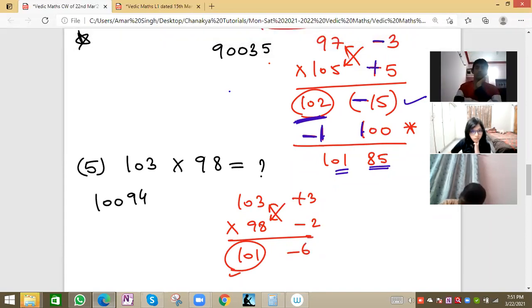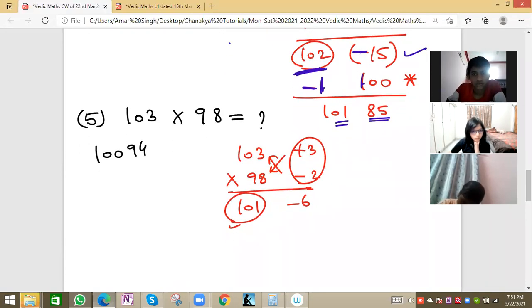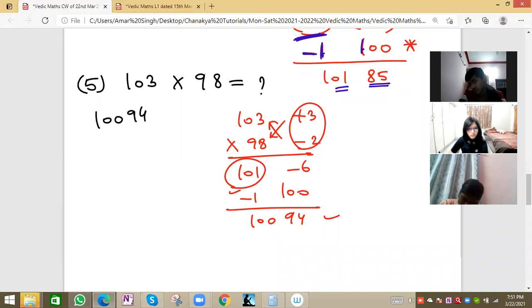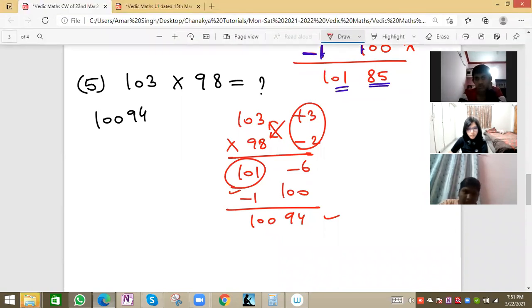3 times minus 2 is minus 6, plus times minus gives minus. Minus 6 we are getting. So we can add 100 here and then minus 1. So this will be basically 94 and this will be 100. So 194 will be the value, right? 194 is the right answer, because of minus 6 there. So from single digit to double digit, we'll take 100 plus, then minus 1 here in 101. So 10,094 is the right answer.